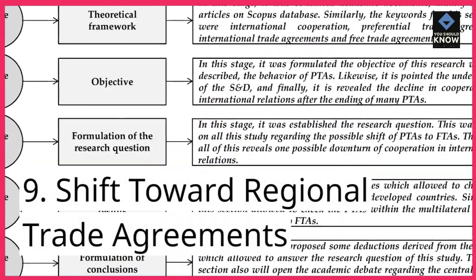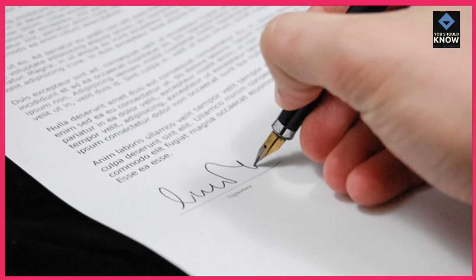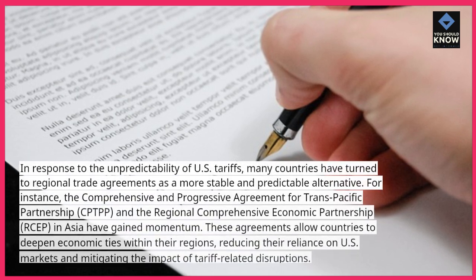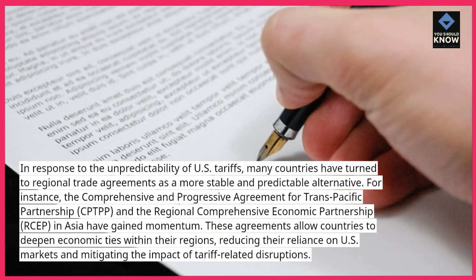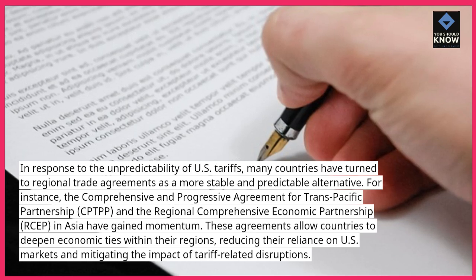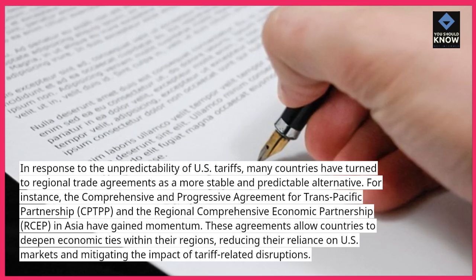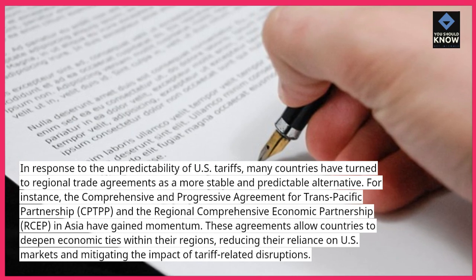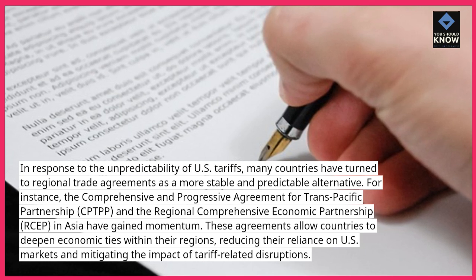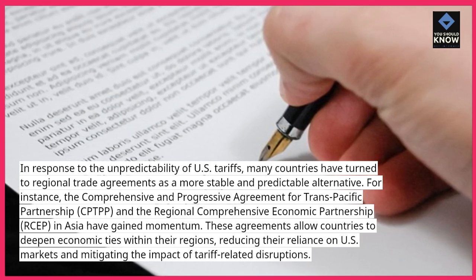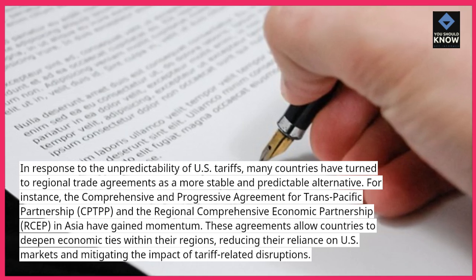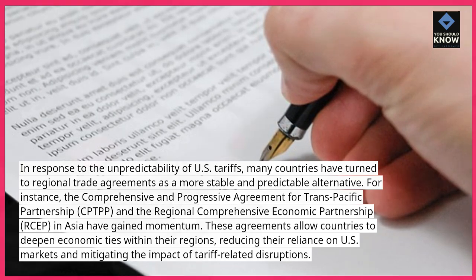9. Shift toward regional trade agreements. In response to the unpredictability of U.S. tariffs, many countries have turned to regional trade agreements as a more stable and predictable alternative. For instance, the Comprehensive and Progressive Agreement for Trans-Pacific Partnership, CPTPP, and the Regional Comprehensive Economic Partnership, RCEP, in Asia have gained momentum. These agreements allow countries to deepen economic ties within their regions, reducing their reliance on U.S. markets and mitigating the impact of tariff-related disruptions.